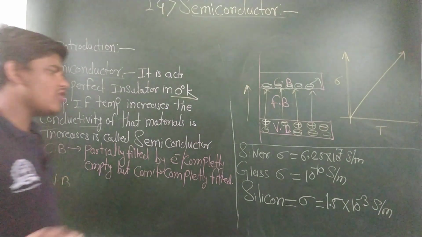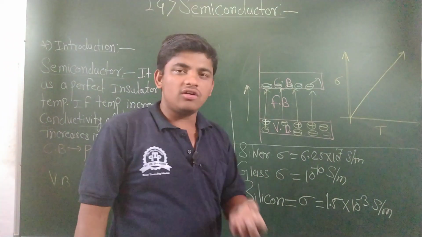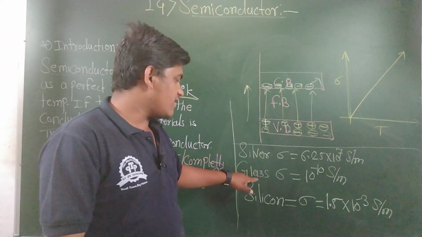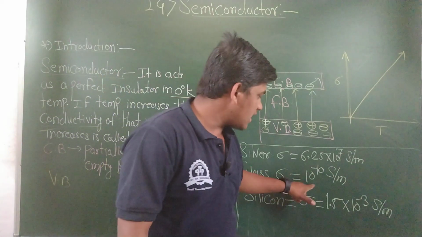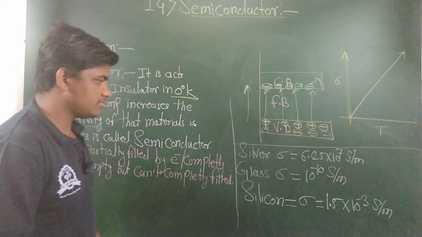For the lowest value of conductivity, give the name of the material. The material that acts as a good insulator is glass, and the conductivity of glass is 10 raised to minus 10 Siemens per meter.